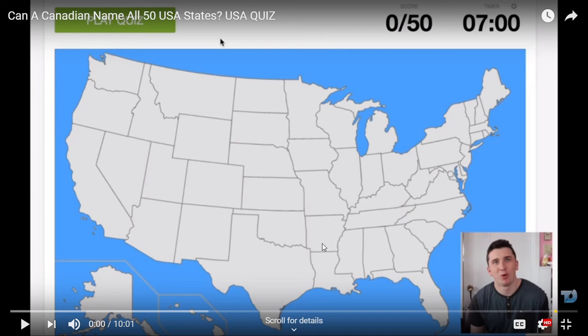This one is Arkansas, which is the home of Bill Clinton. He was born in Arkansas, the previous president of the U.S. Then we have California, where we can find Hollywood.